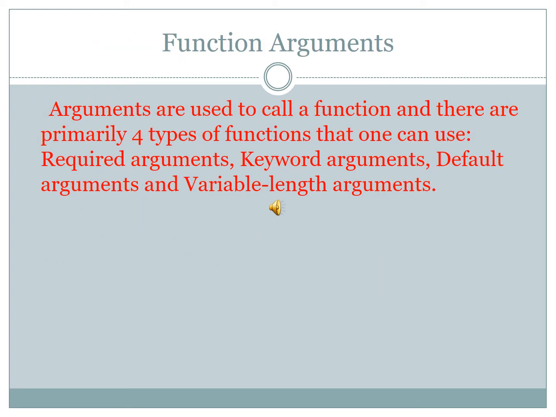Okay, next one is function argument. Arguments are used to call a function, and there are primarily four types of arguments that one can use: required argument, keyword argument, default argument, and variable length argument.